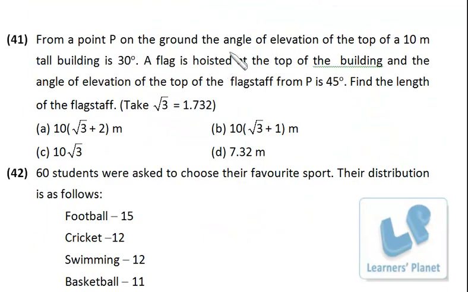From a point P on the ground, the angle of elevation of the top of a 10-meter tall building is 30 degree. Okay, I just draw the diagram. This is 30 degree. Top of a 10-meter tall building, this is 10. A flag is hoisted at the top of the building. Suppose this is the flag. And the angle of elevation of the top of the flagstaff from point P is 45 degree. So this is 45 degree.